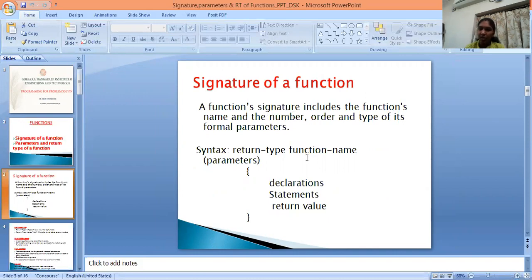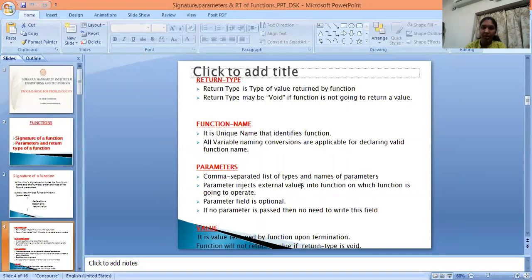Syntax is return type, function name, parameters. Declaration, statements, return values. Return type: return type is the type of value returned by the function. Return type may be void if the function is not going to return a value. Function name: it is a unique name that identifies the function. All variable naming conventions are applicable for declaring a valid function name.